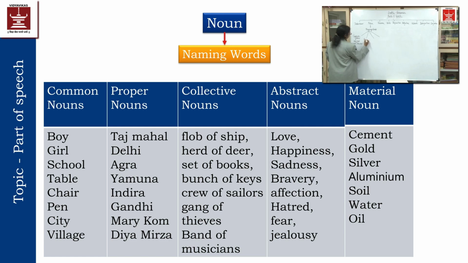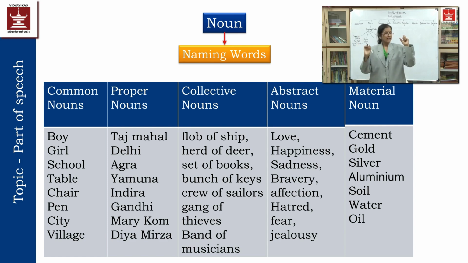So proper noun means, Taj Mahal is situated on the Yamuna river. In this sentence, Taj Mahal specifies the monument. Okay, the monument has its own name.